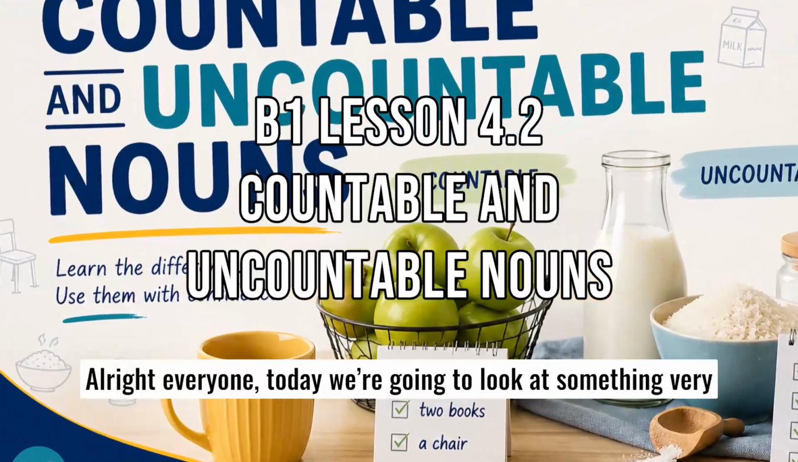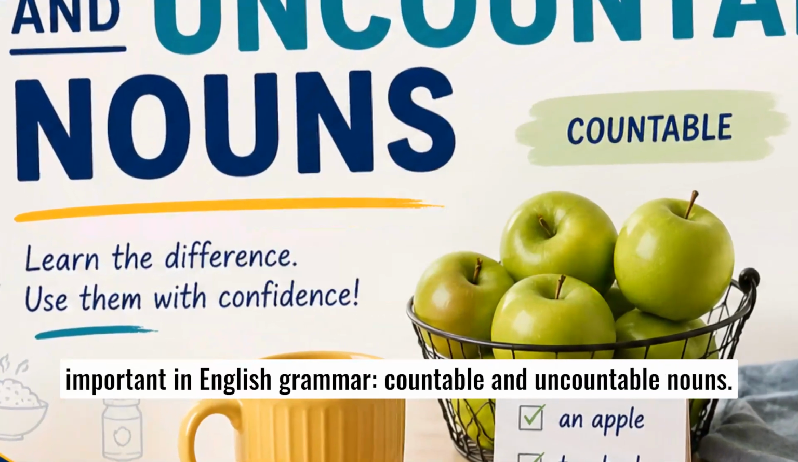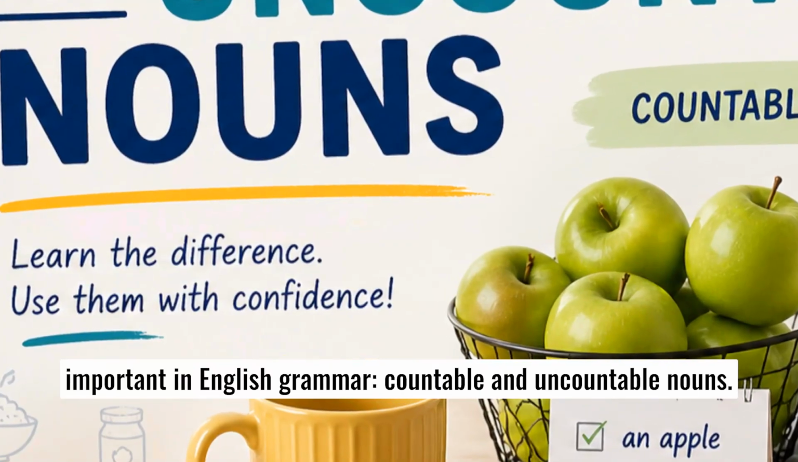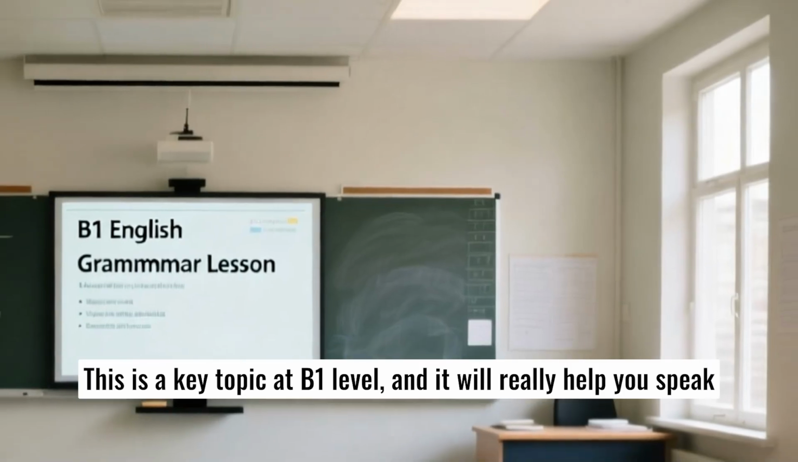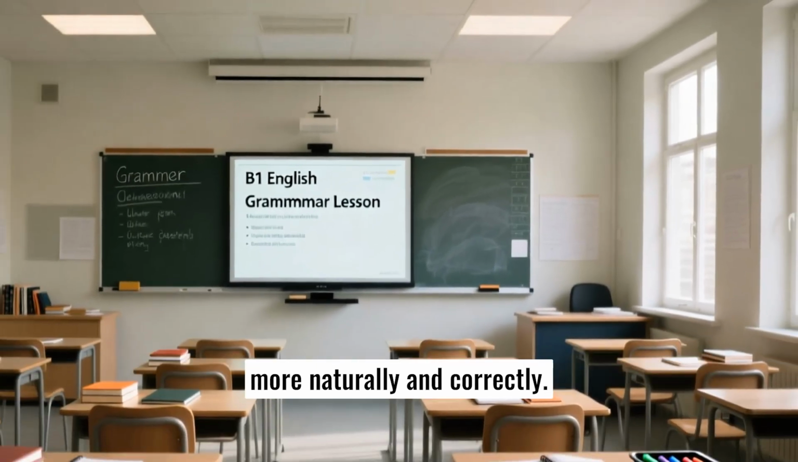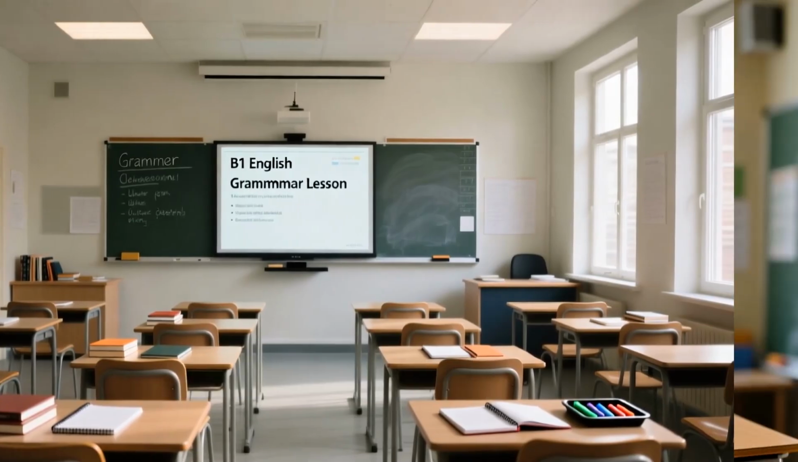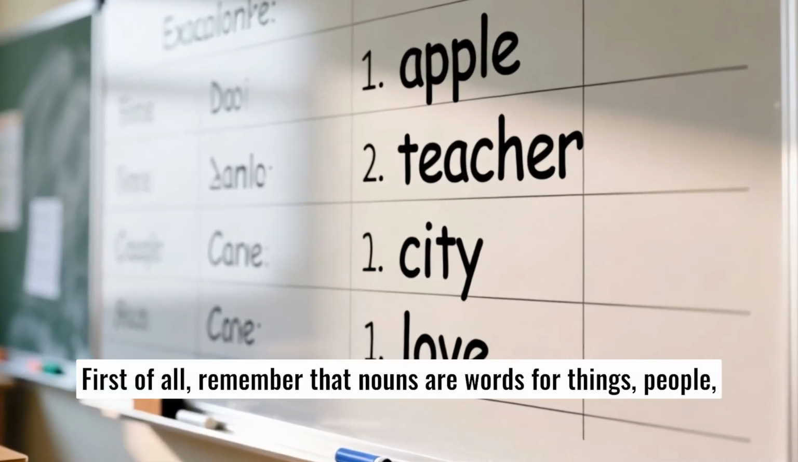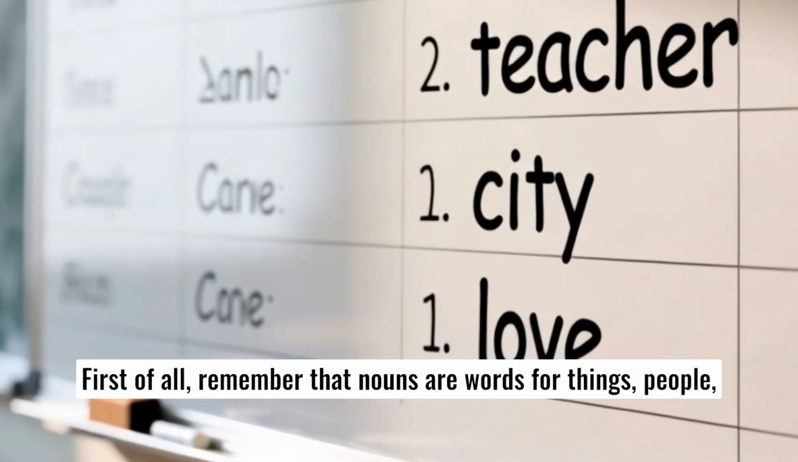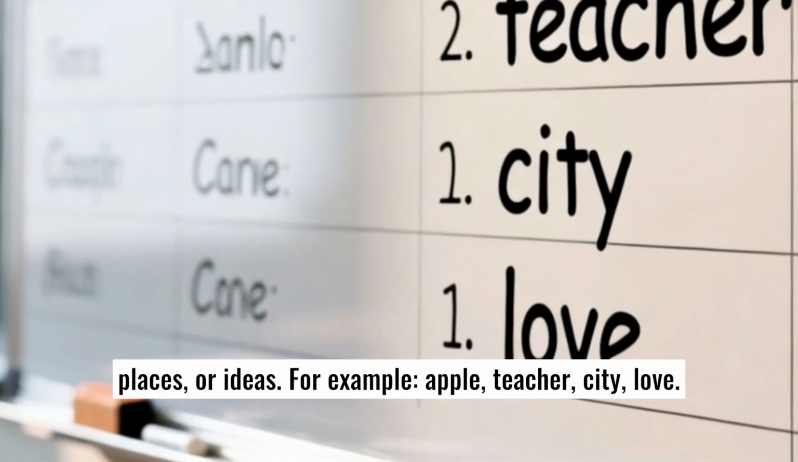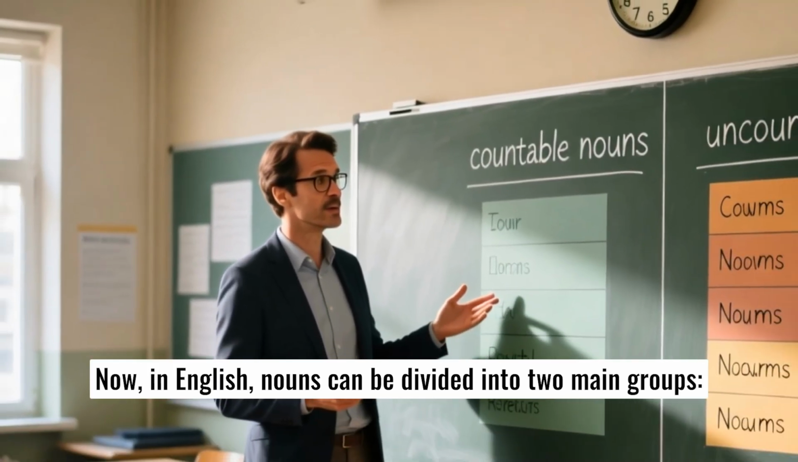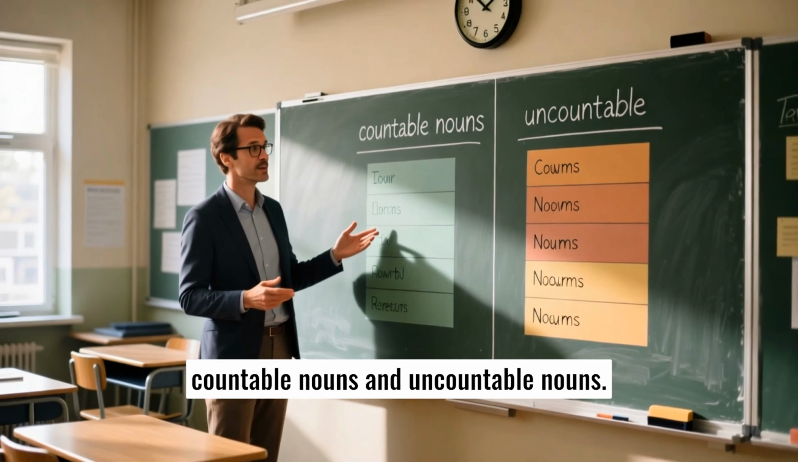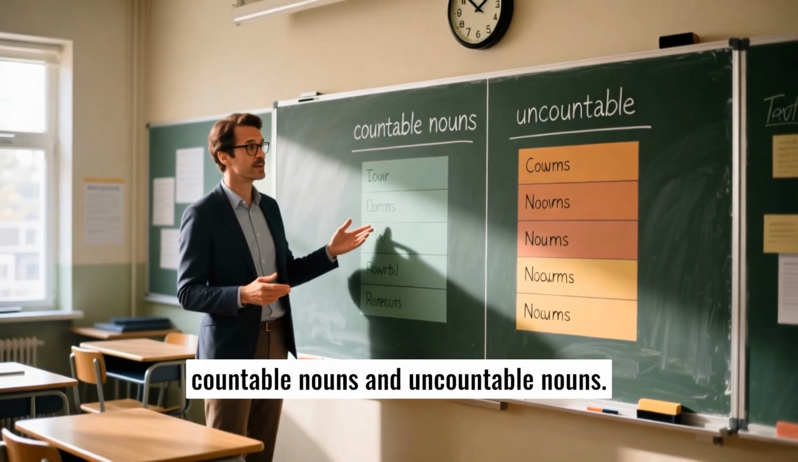All right, everyone. Today we're going to look at something very important in English grammar, countable and uncountable nouns. This is a key topic at B1 level, and it will really help you speak more naturally and correctly. First of all, remember that nouns are words for things, people, places, or ideas. For example, apple, teacher, city, love. Now, in English, nouns can be divided into two main groups, countable nouns and uncountable nouns.